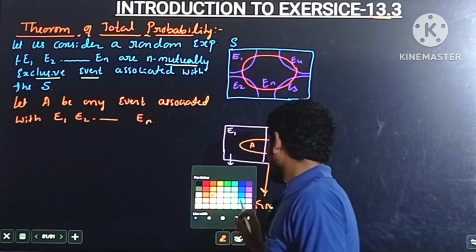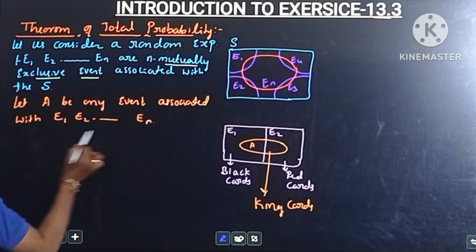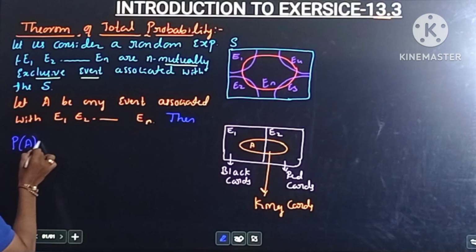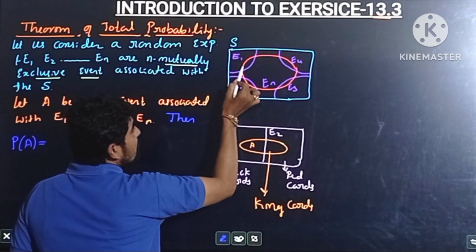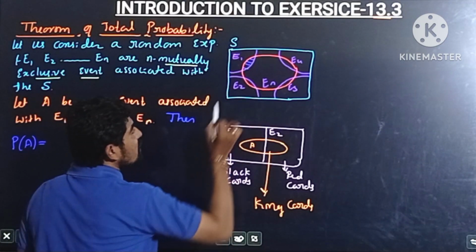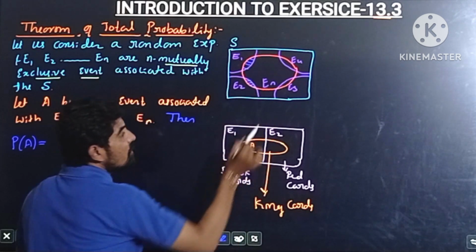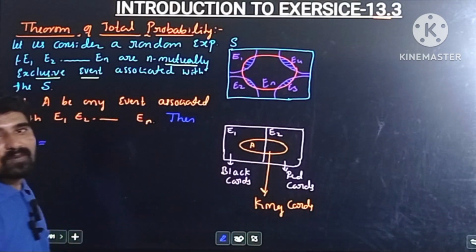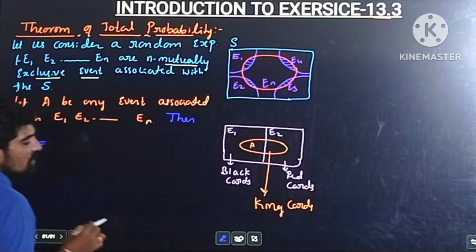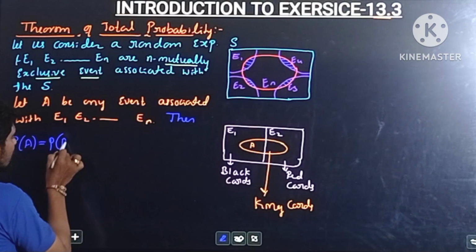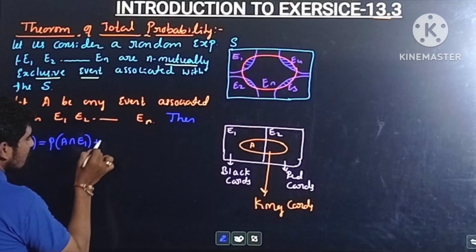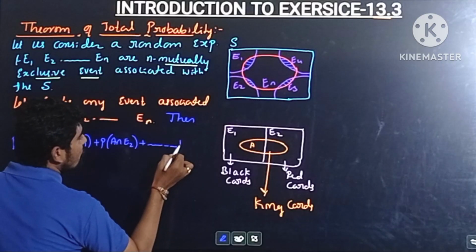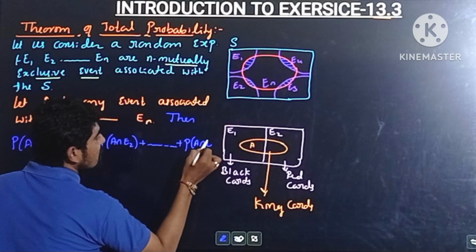And see here, we need to identify the probability of the event A. We need to identify the total probability of the event A. It is nothing but probability of A, which equals probability of A intersection E1 plus probability of A intersection E2 plus probability of A intersection E3 plus probability of A intersection E4 and so on, plus probability of A intersection En.